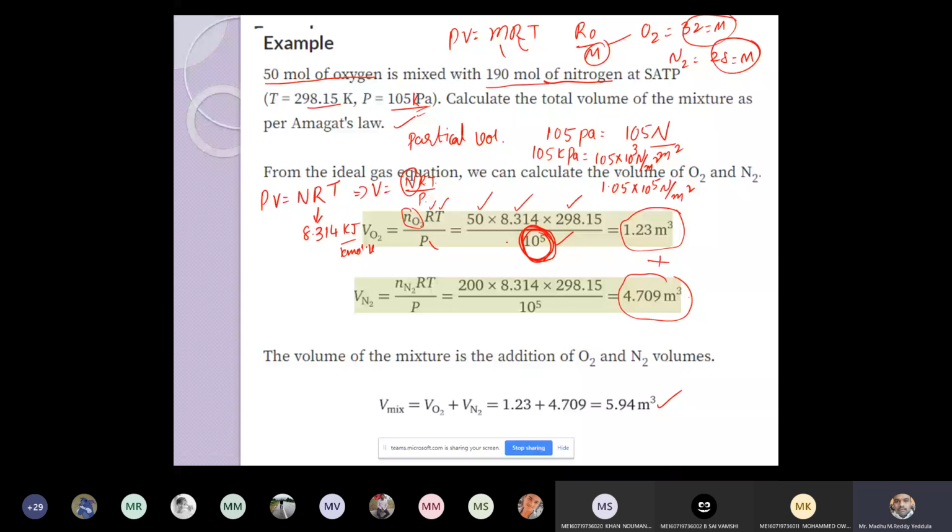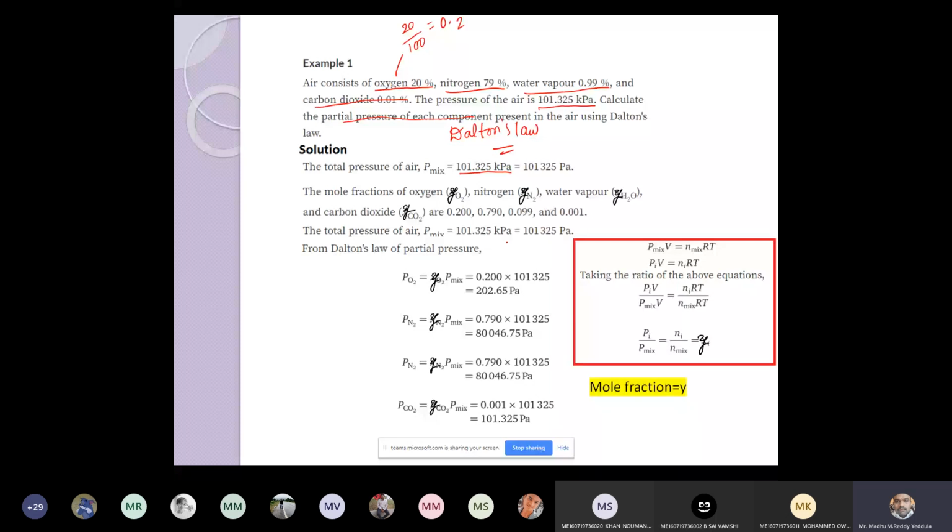Now, here, atmospheric pressure is given 101 kilopascal. I can also write 1 into 10 power 5 Newton per meter square. Nothing but this is 1 bar. And mole fractions are also given. Mole fraction symbol we are using Y. Oxygen, nitrogen, water vapor and carbon dioxide: 20% means 0.2, 79%, 0.99% and 0.01%.